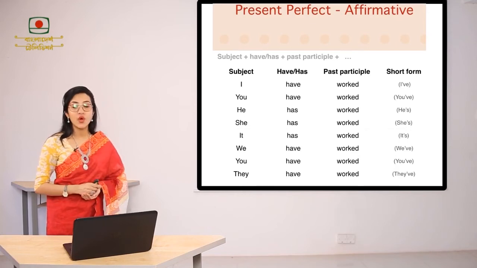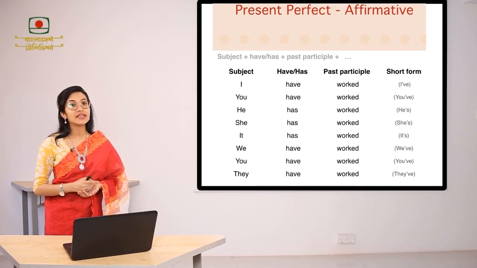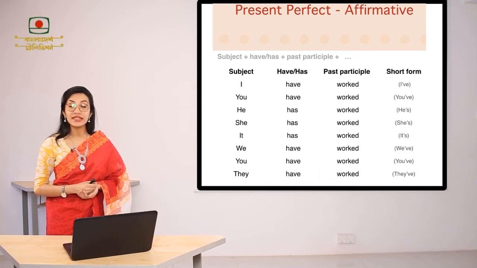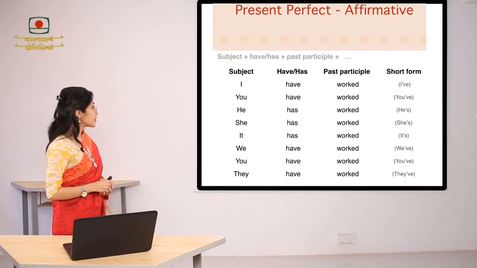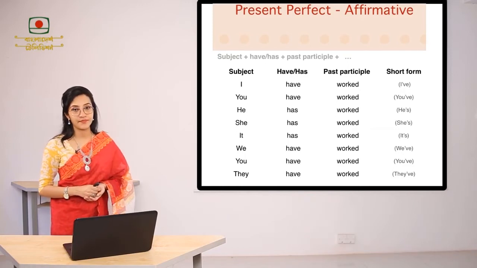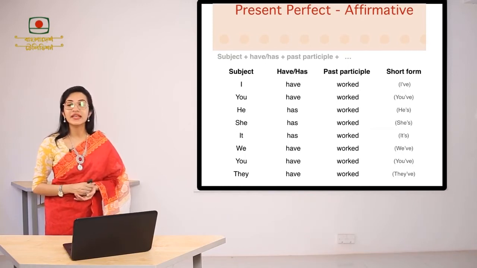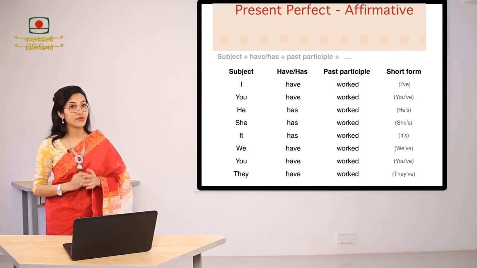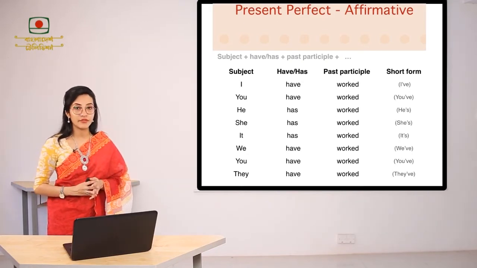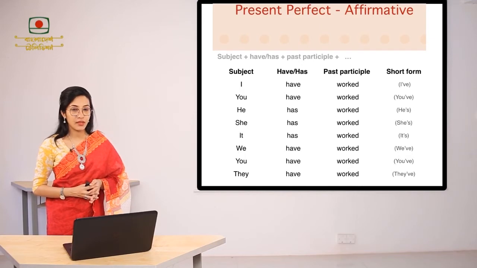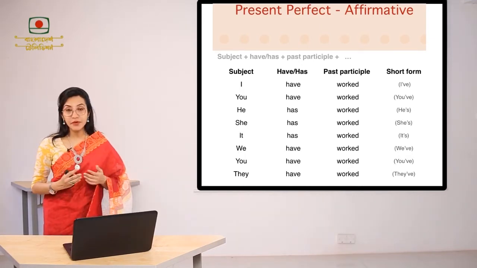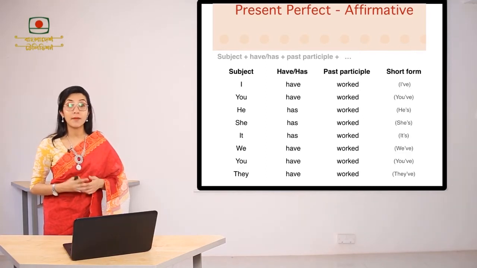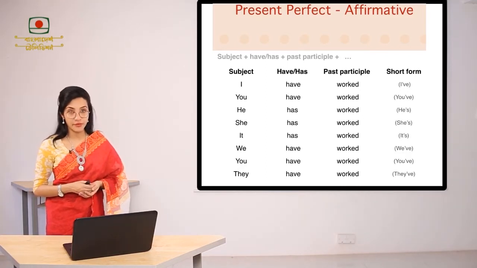In these cases, what you have to keep in mind is that in case of first person, second person and third person plural number, we use the verb have. On the contrary, in case of third person singular number, we are going to use the verb has. But there's one thing in common. In all the cases of present perfect tense, we have to use the past participle form of the verb.